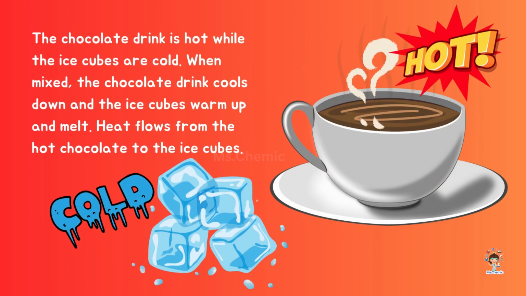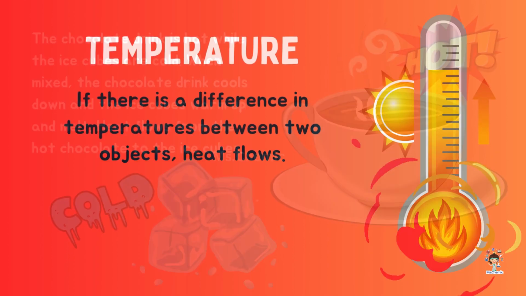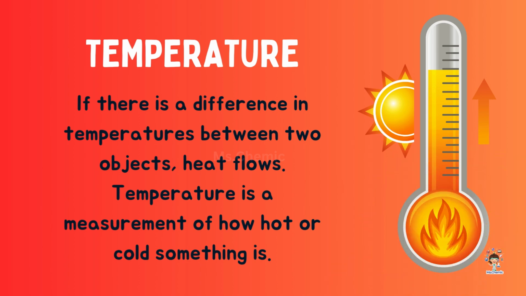The chocolate drink is hot, while the ice cubes are cold. When mixed, the chocolate drink cools down, and the ice cubes warm up and melt. Heat flows from the hot chocolate to the ice cubes. Temperature? If there is a difference in temperatures between two objects, heat flows.